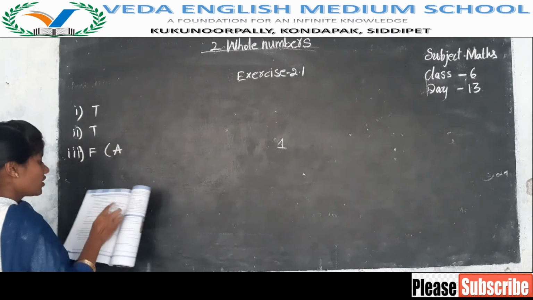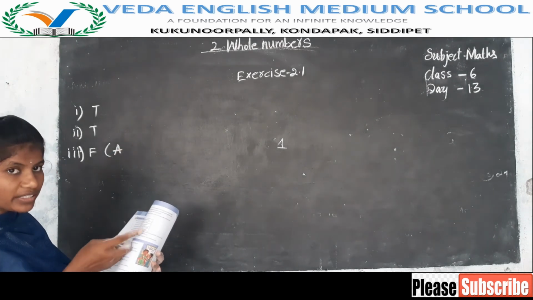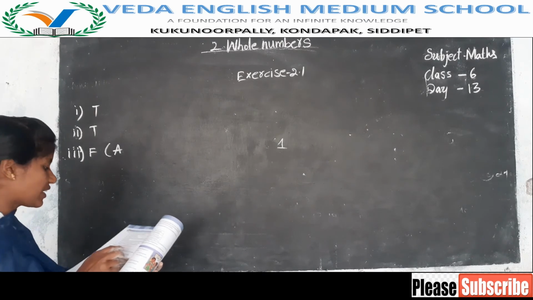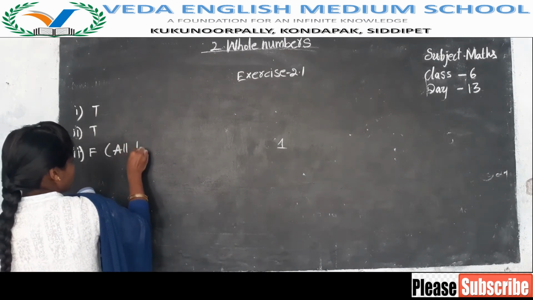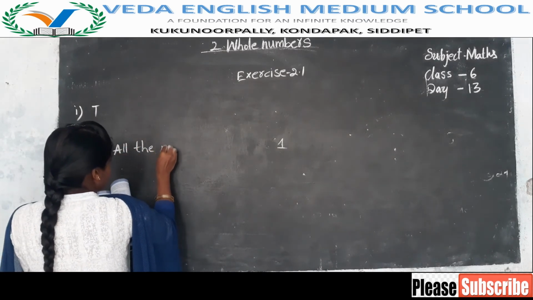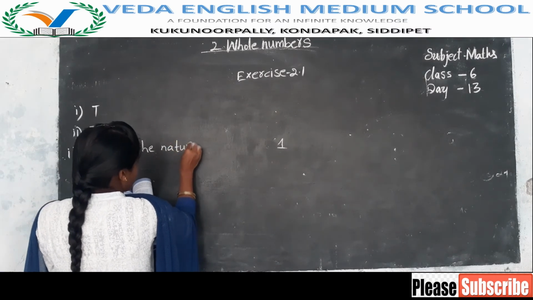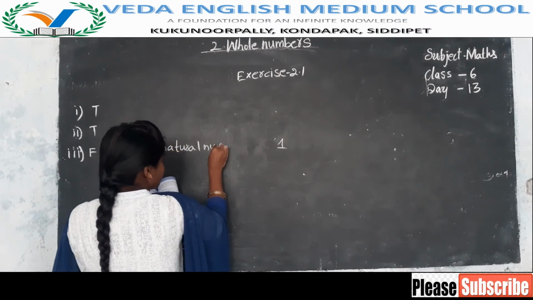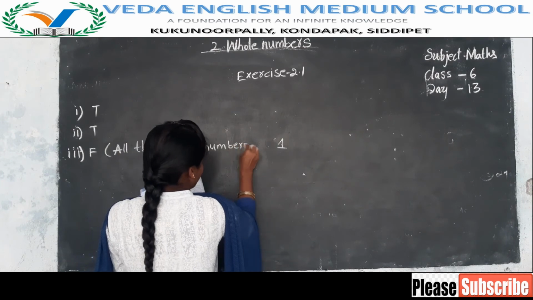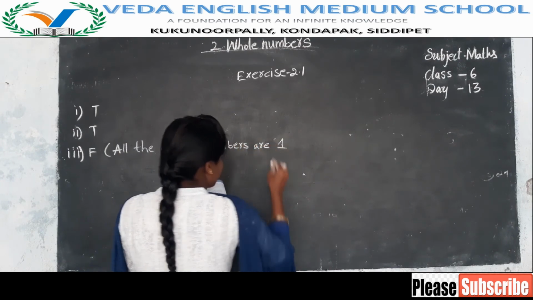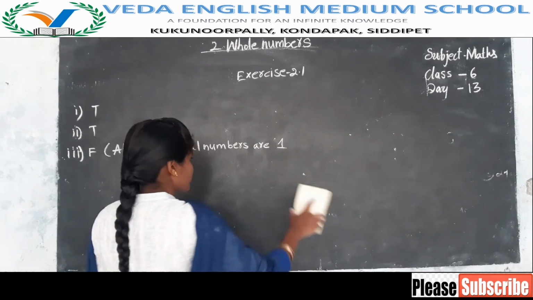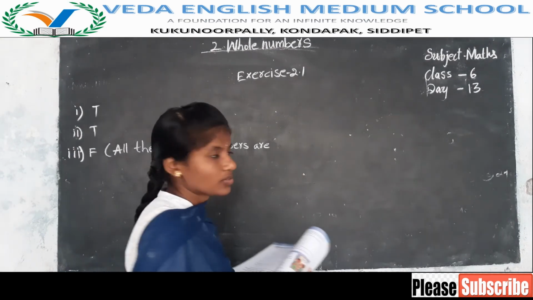Now they ask here, if the statement is wrong, we have to correct that. Now it is wrong, so we have to write how to write correctly: all the natural numbers are whole numbers.